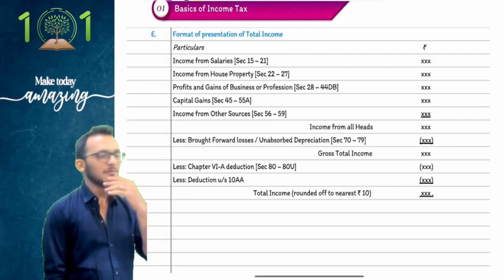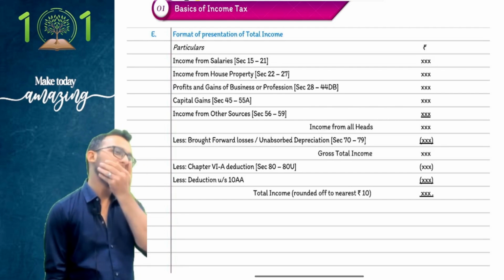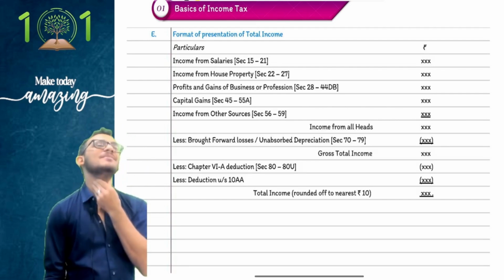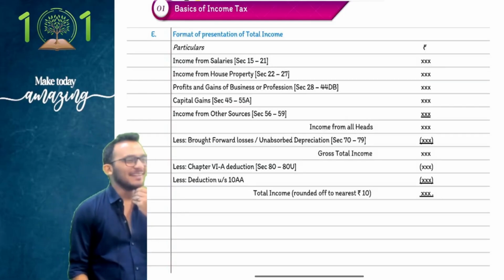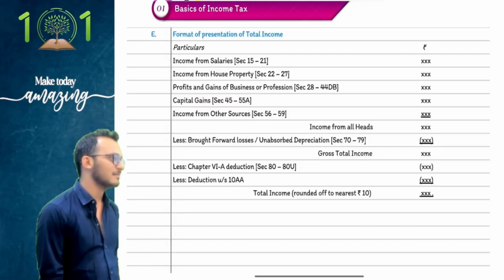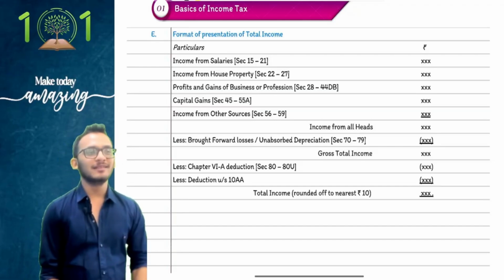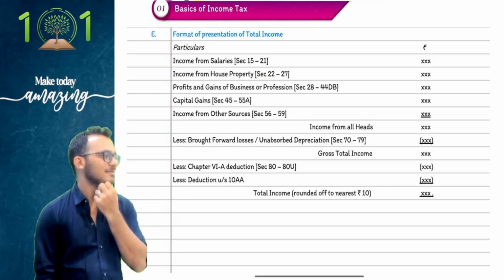People, the question I asked you, if you remember: I got a Diwali bonus as an employee, taxable under? My boss is giving me a Diwali bonus, taxable under? Why? It is one-off, no?